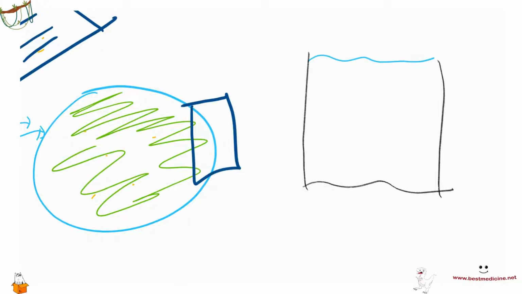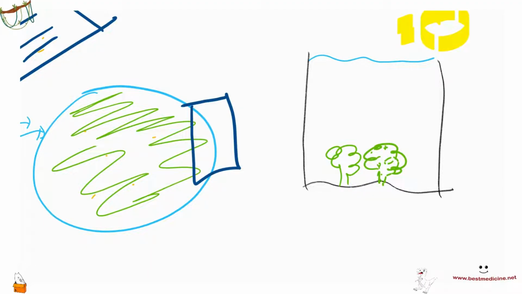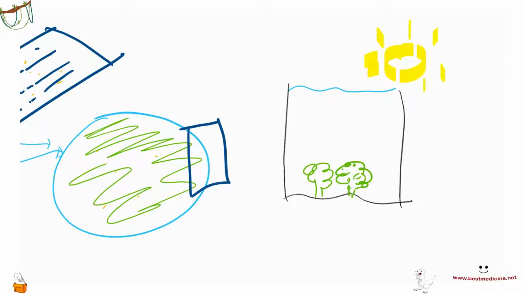And you've got some marine plants here that absorb sunlight, and they're able to do photosynthesis and produce oxygen inside the water. So these are marine plants that are inside the water, and they're absorbing the sunlight, and they're able to make this oxygen for fish here, right? So you'll have fish here, for example. Here's a fish, here's another fish, and you're producing oxygen by these marine plants.